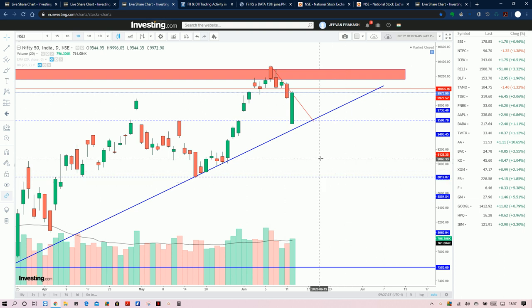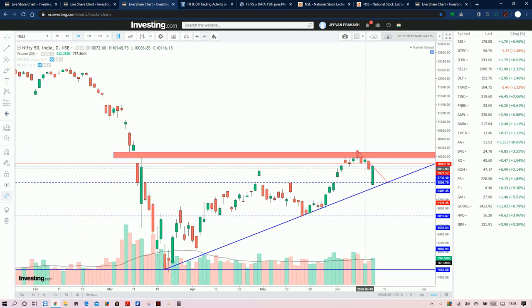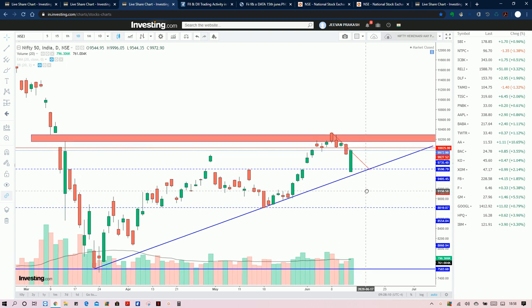Now an interesting thing we need to look out for is that this trend line is acting as a support, and there is another trend line that is acting as a strong resistance. All the prices closed inside this trend line. This trend line will act as a strong resistance because it has multiple touch points: 1, 2, 3, 4 and 5. Five points are touching this trend line, and it gets stronger the more points get touched.